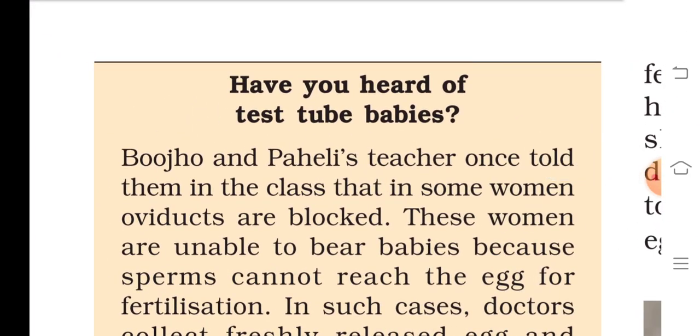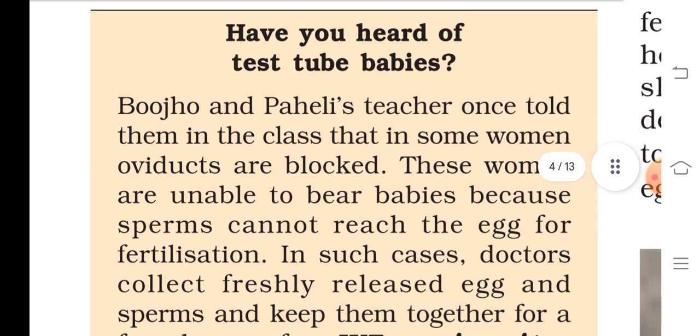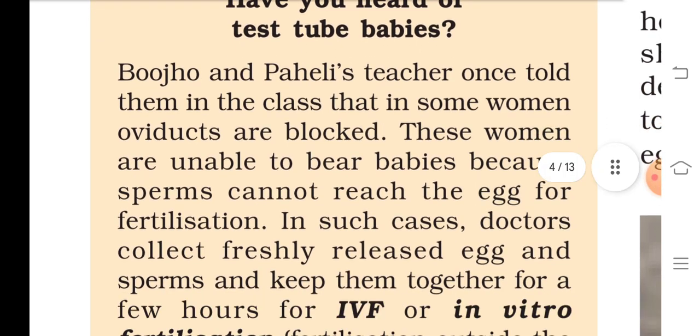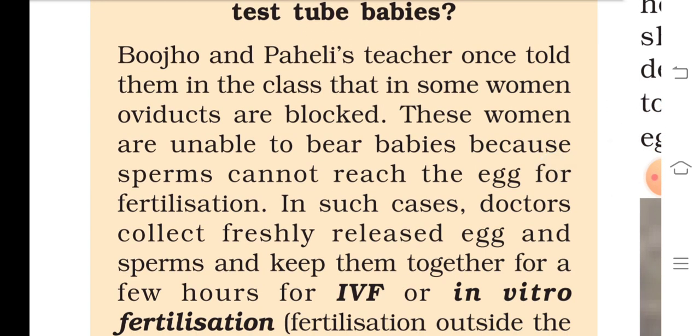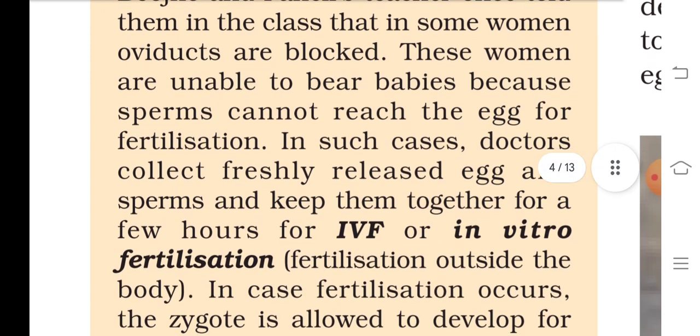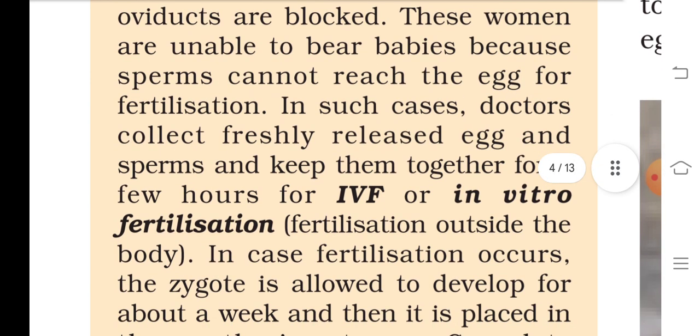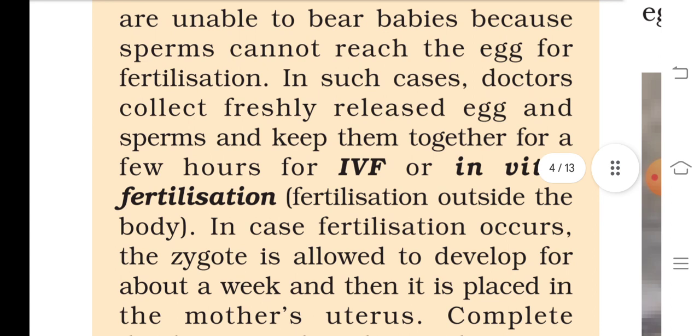Have you heard of test tube babies? Bojo and Paheli's teacher once told them in class that in some women the oviducts are blocked. These women are unable to bear babies because sperm cannot reach the egg for fertilization.